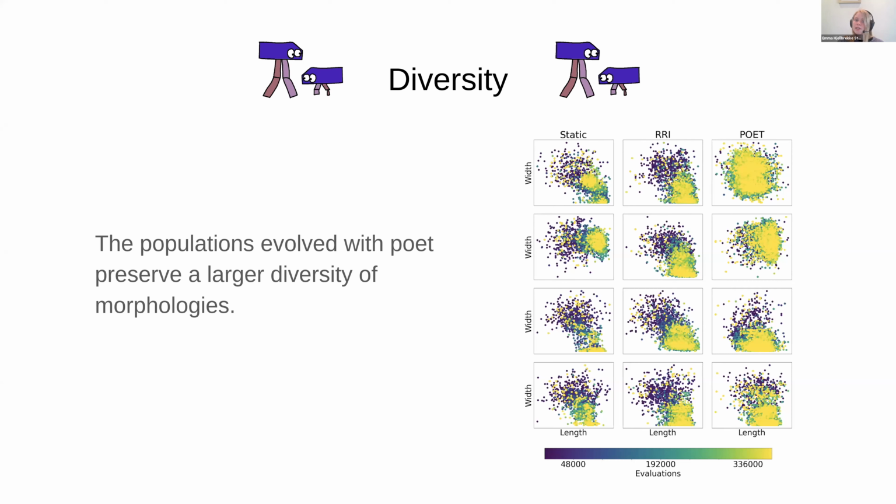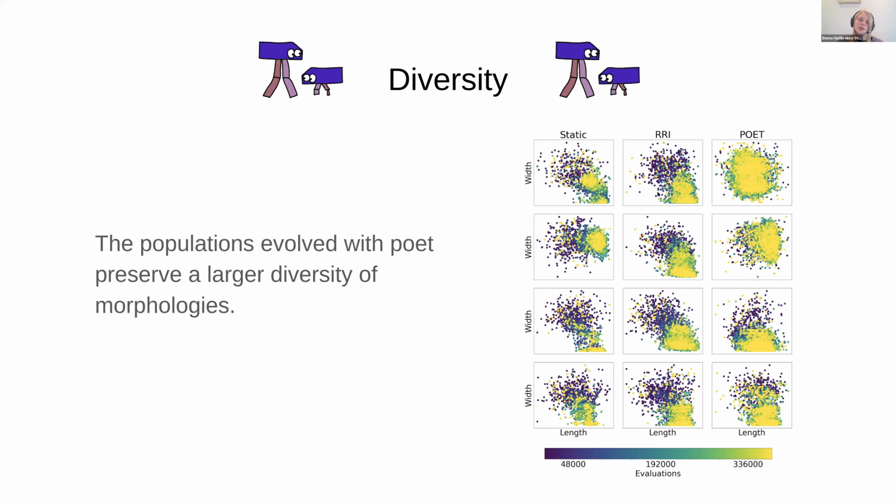In these maps, we can see that poet has large yellow areas. We can almost see no purple circles, while for RRI and static, we can see a lot of purple circles. The reason you cannot see a lot of purple circles for poet is because they are covered by the yellow circles. This means that poet explores the same areas of the search space, both in the beginning and the end of the search, while static and RRI start out in a large area and then converge to a smaller area, typically in the bottom right of the search space.